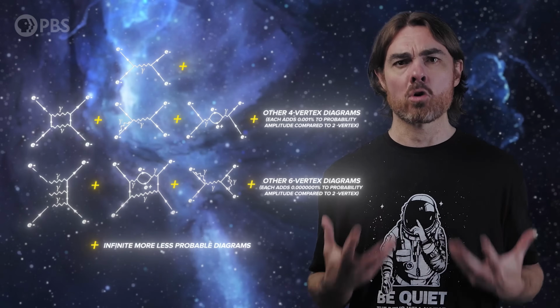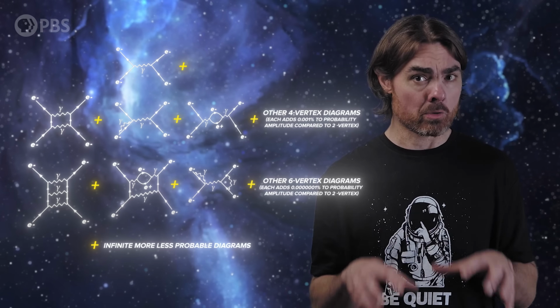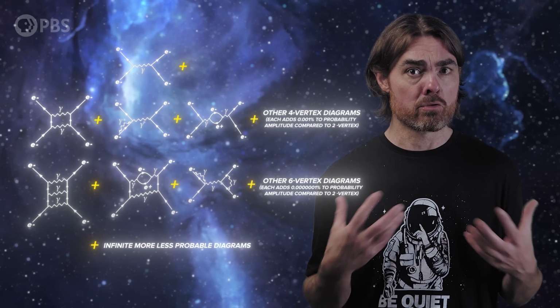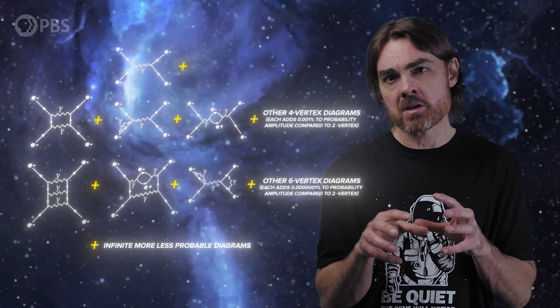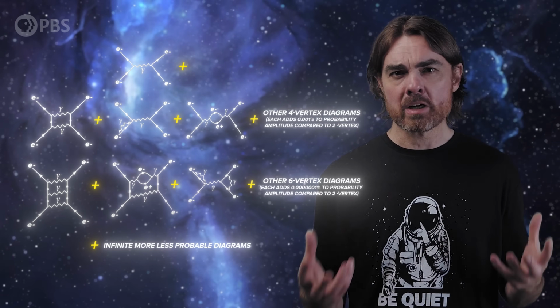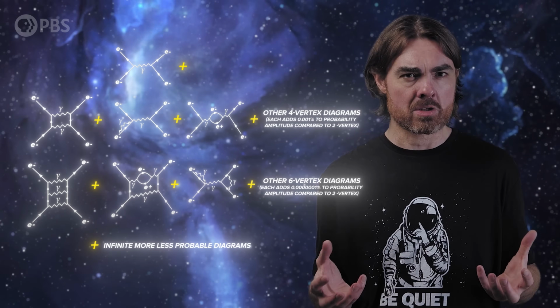So, how do you know when to stop adding up your Feynman diagrams? Well, we kind of got lucky with that in the case of QED. As the interactions get more complicated, their probabilities get smaller and smaller. Diagrams with more than a few twists and turns add almost nothing to the probability, so we only have to include the simplest few levels.